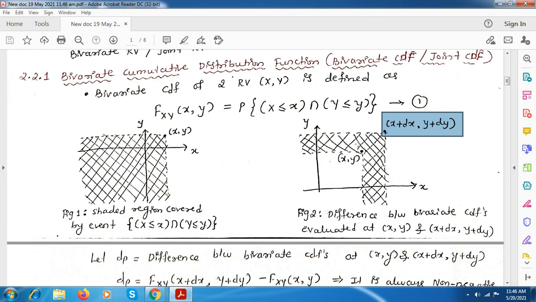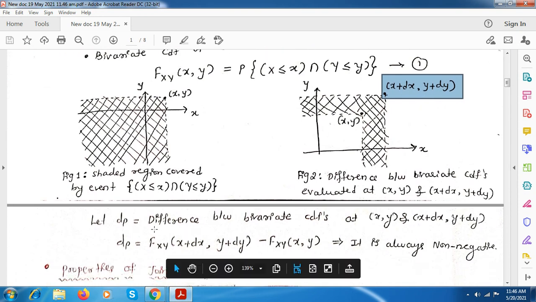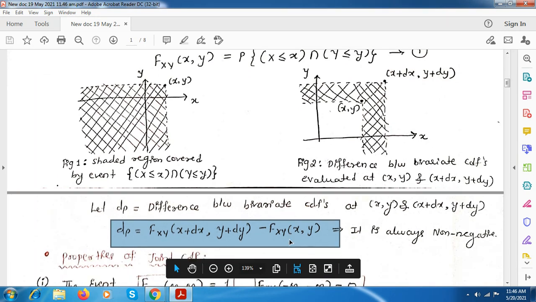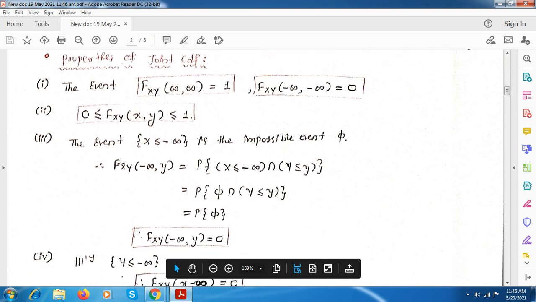So we can take this region as dP, which is nothing but the CDF of xy with dx and dy minus the CDF of x and y, and it will always be non-negative.